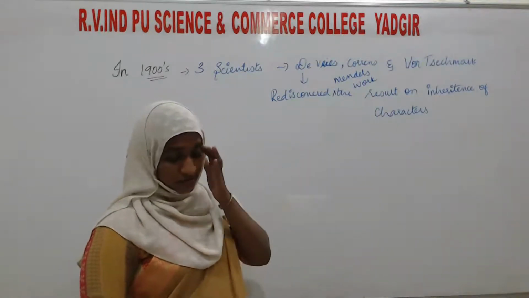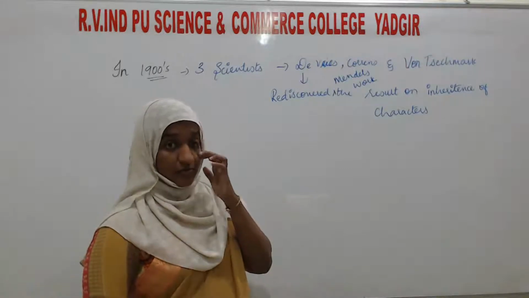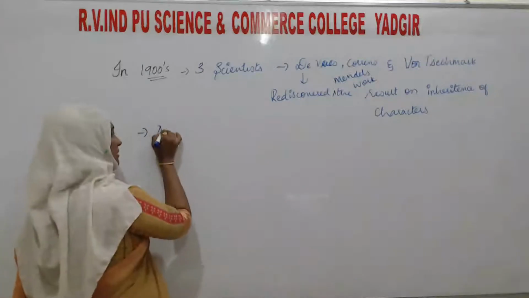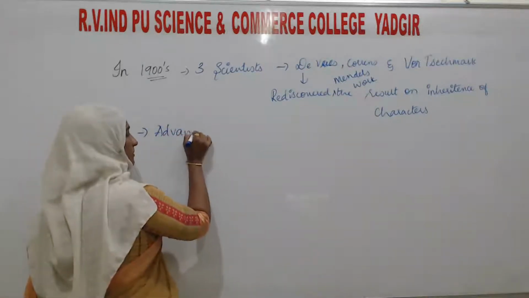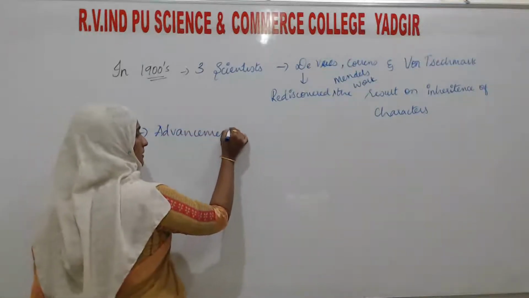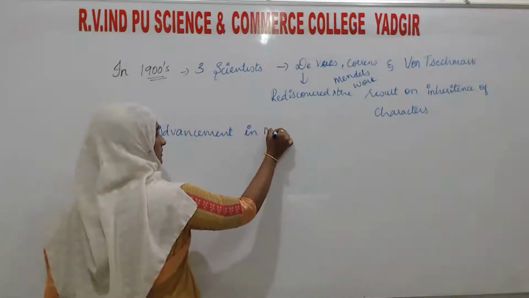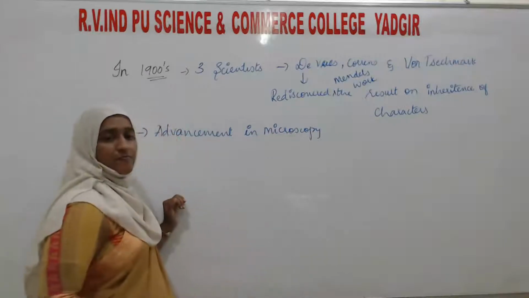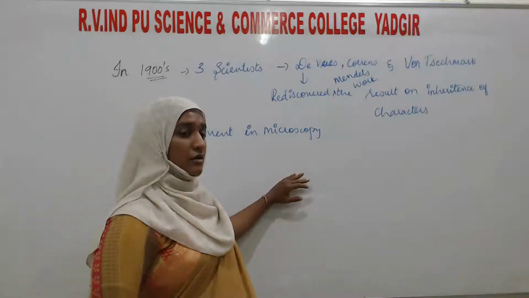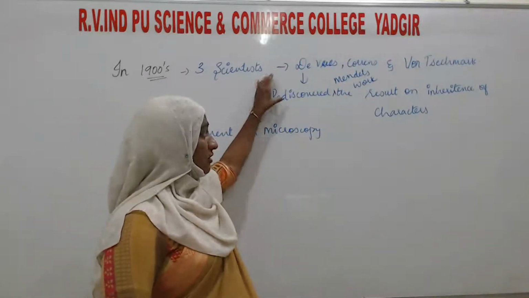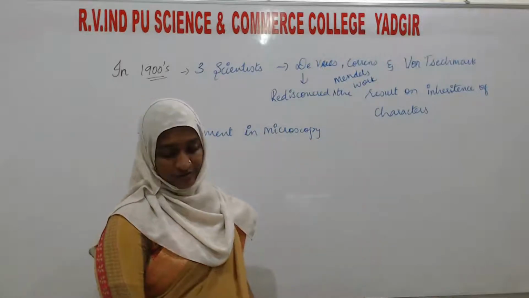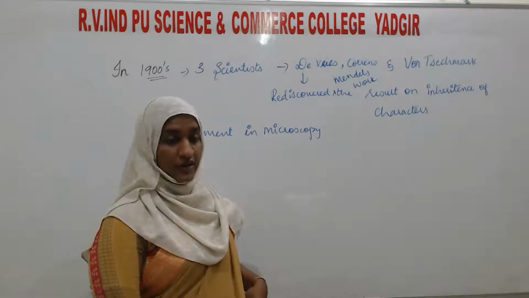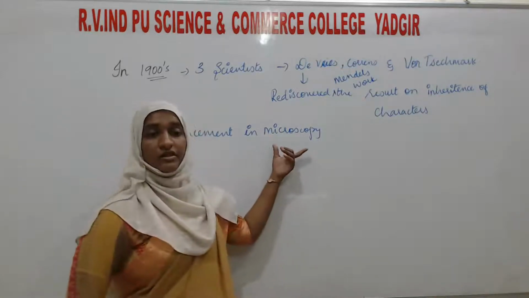Okay, so this time, due to advancement in microscopy, as I told on that day also, these three scientists searched once again on Mendel's work. Scientists were able to carefully observe by using microscopes and all.